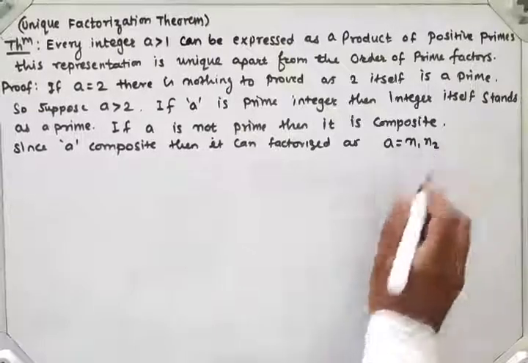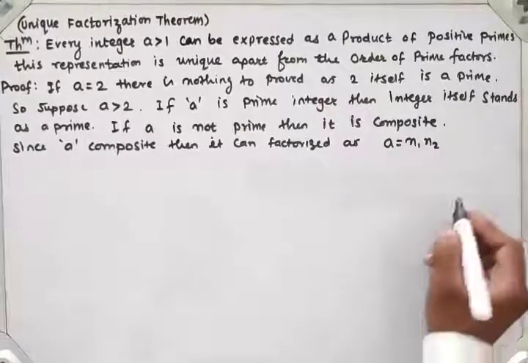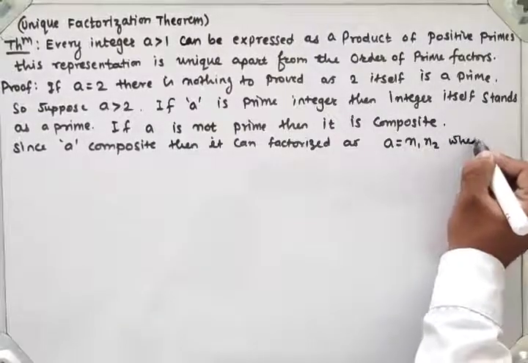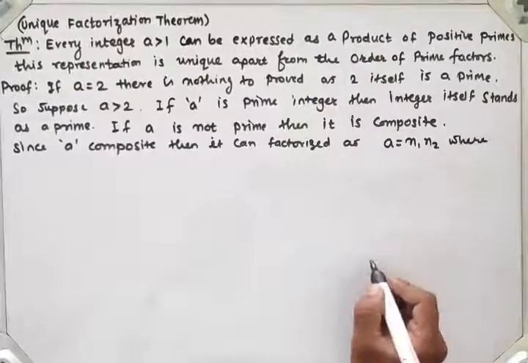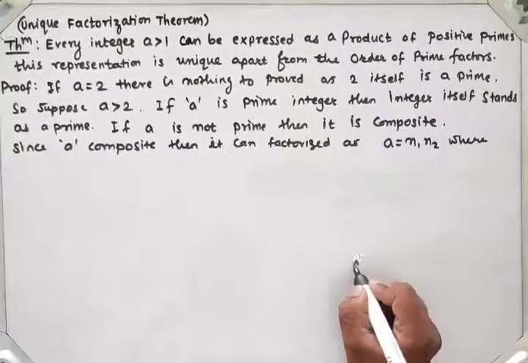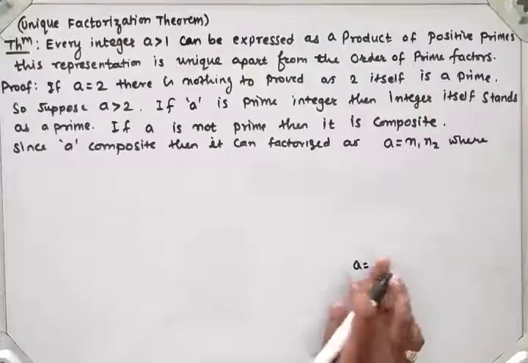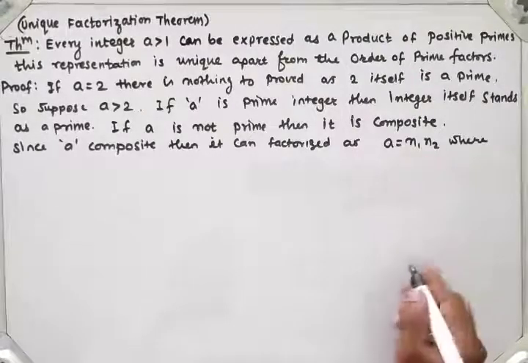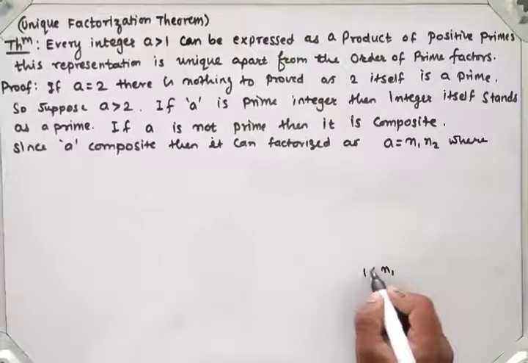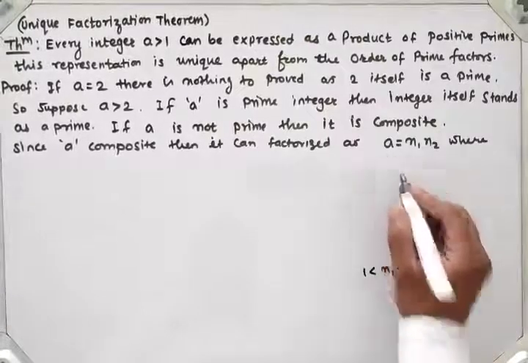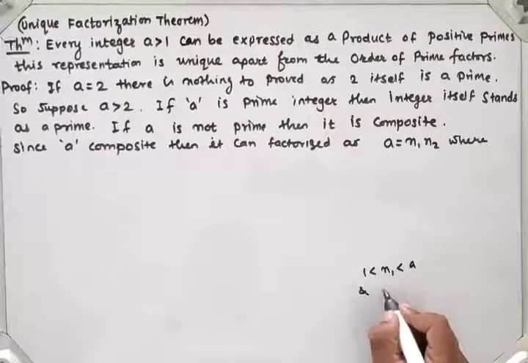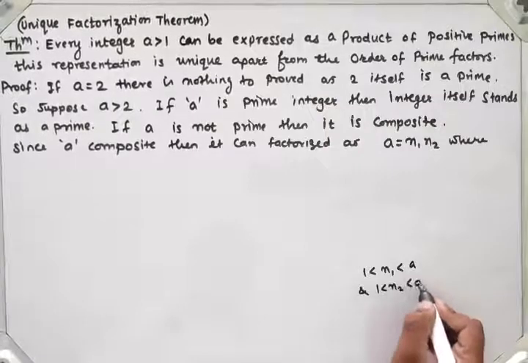By the definition of a composite number, a is equal to n1 n2, where n1 has the condition 1 is less than n1, which is less than a, and 1 is less than n2, which is again less than a.